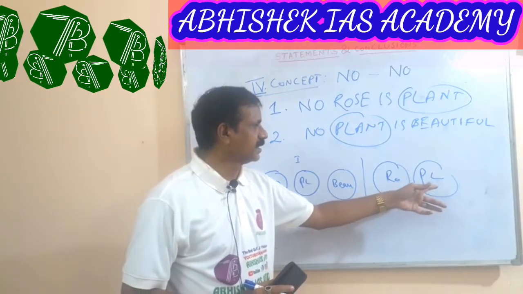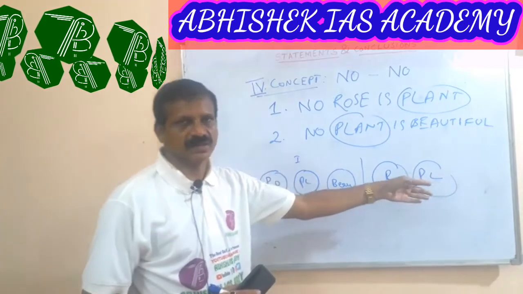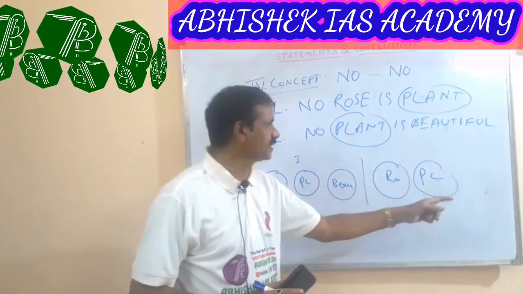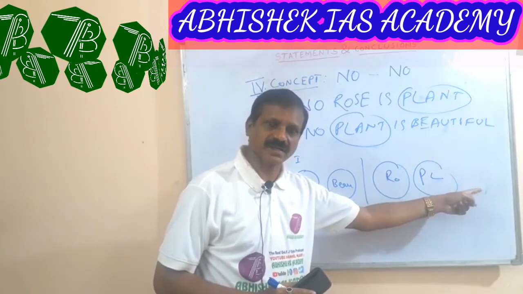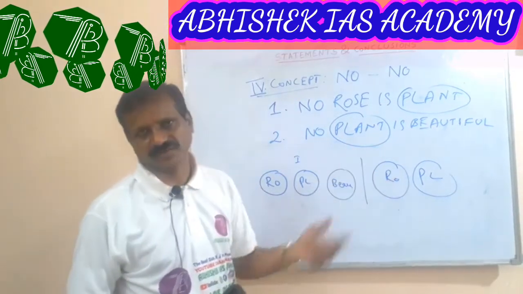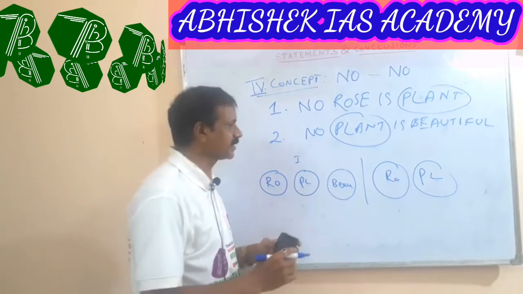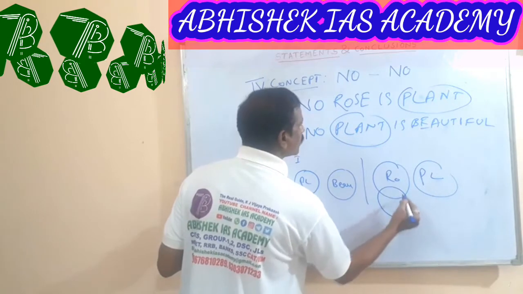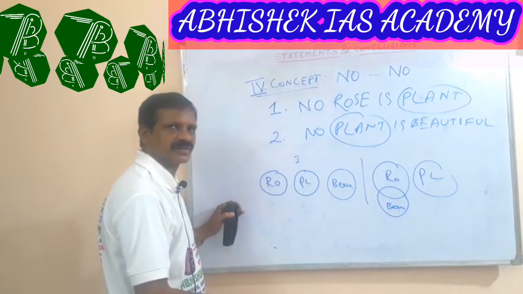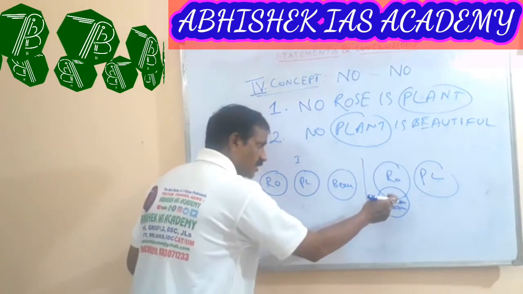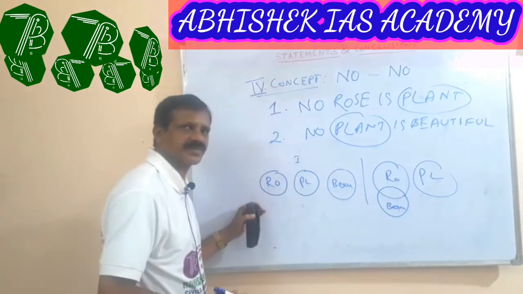That means the plant section is not directly related to beautiful. Conversely, the beautiful section may be related with the roses section. Hence we draw it like this: some roses are beautiful or some roses are not beautiful, while no plant is beautiful.